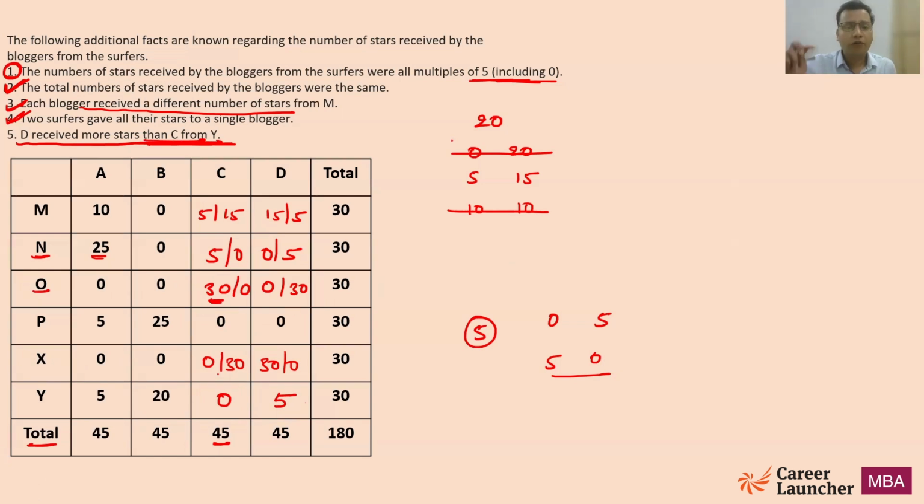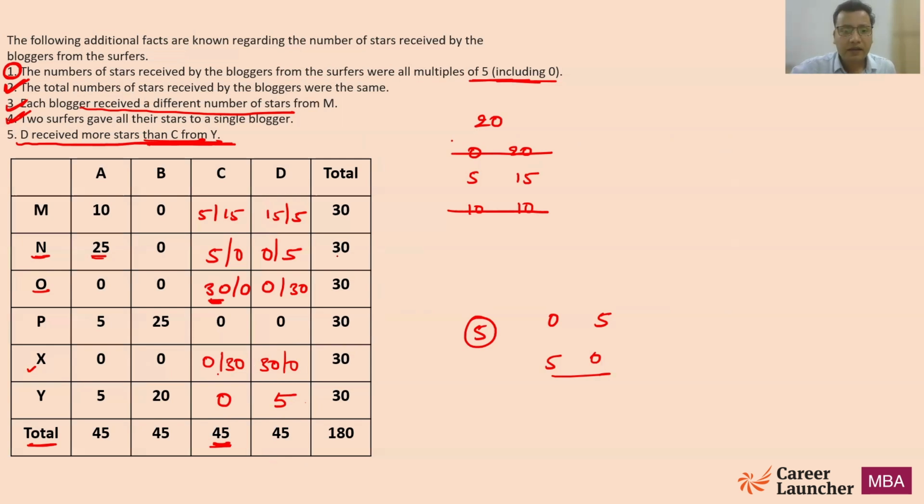C is definitely going to get 30 either from O or X. If O gives 30, then X gives 0, and if O gives 0, then X gives 30. So at any point of time, any one of them is going to give 30. So out of the 45 total stars that C is going to get, 30 is going to come either from X or from O.